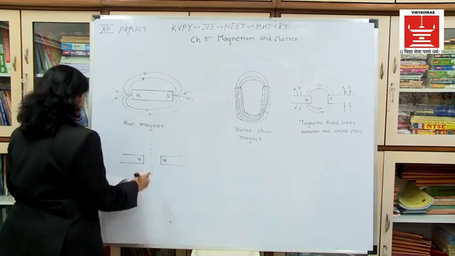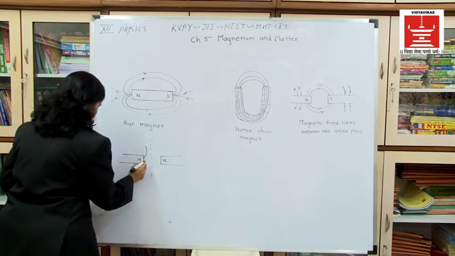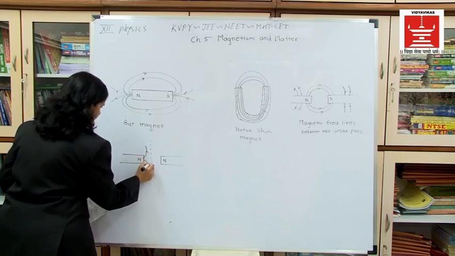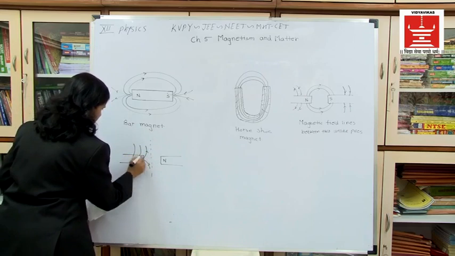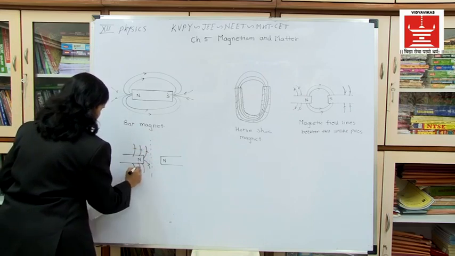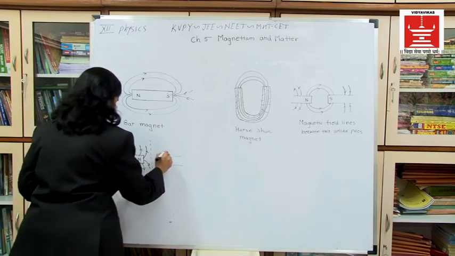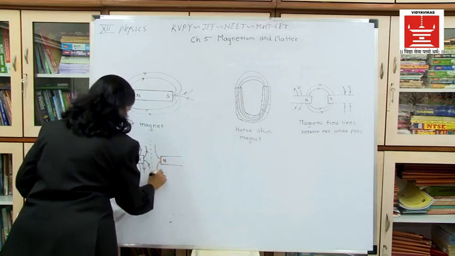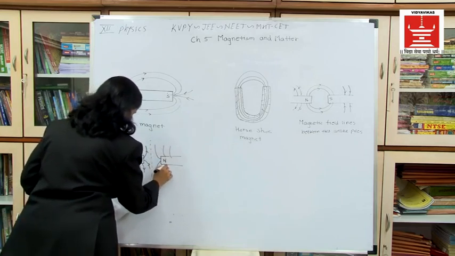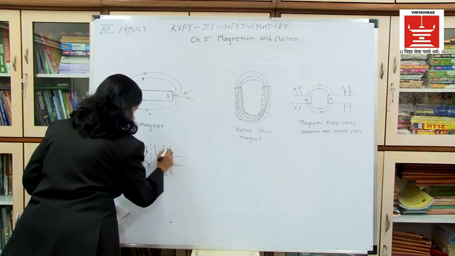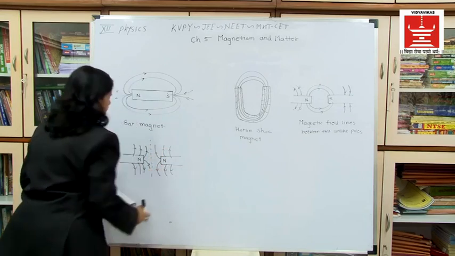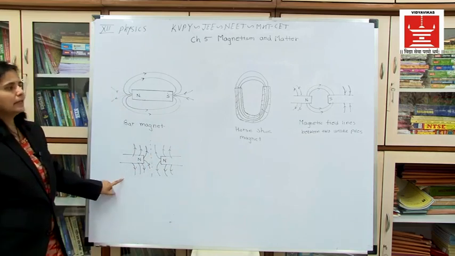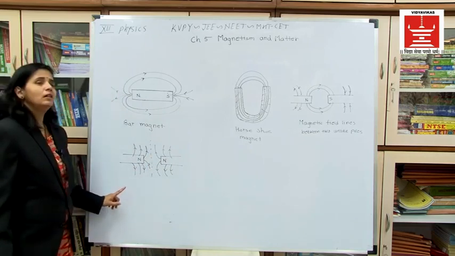There is a force of repulsion, so it will move like this, right? Okay, this is the magnetic field lines between like poles.